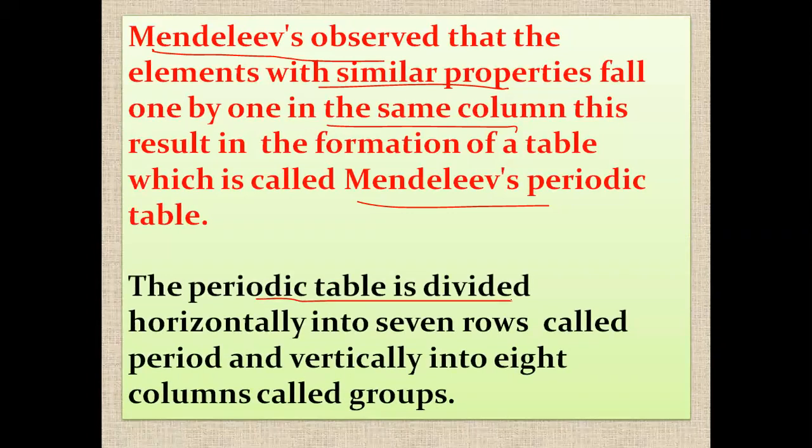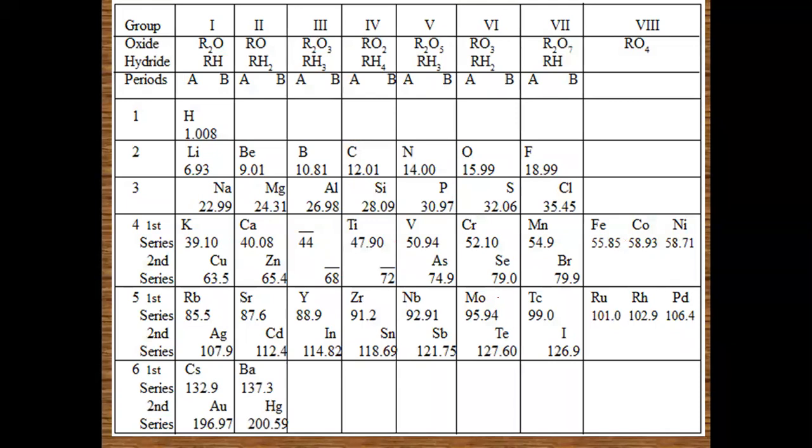The periodic table is divided horizontally into 7 rows called periods and vertically into 8 columns called groups. Sleeping position, that is period. Standing position, that is known as group, for your easy understanding. Okay, this is Mendeleev's periodic table. You can see the different groups in Mendeleev's periodic table, and here are the periods.